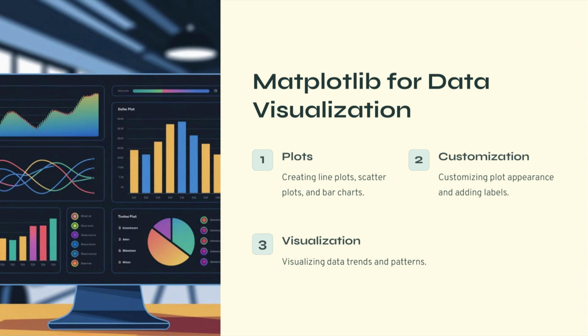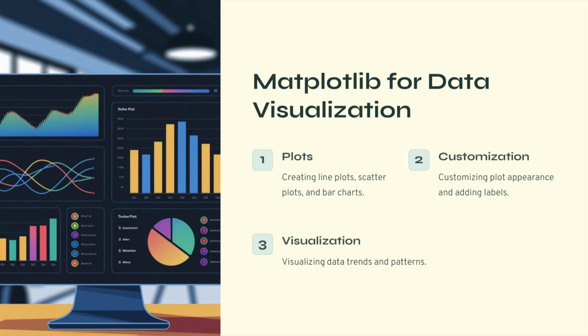Another common visualization is the scatter plot. Scatter plots show the relationship between two variables. For example, house size versus house price. If the scatter plot shows a clear upward trend, this suggests that larger houses tend to have higher prices. Another important visualization is the bar chart. Bar charts are used to compare quantities across categories. For example, comparing sales across different regions.